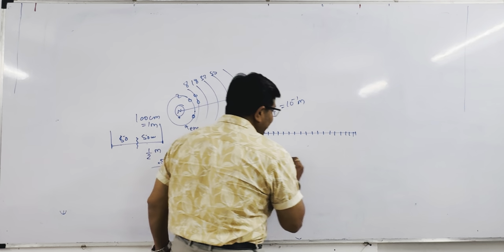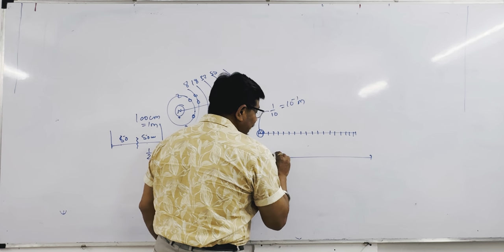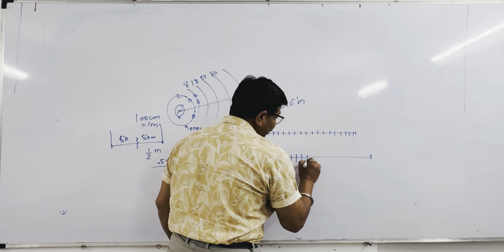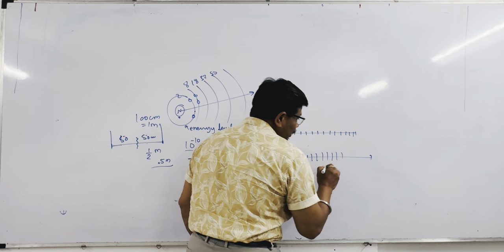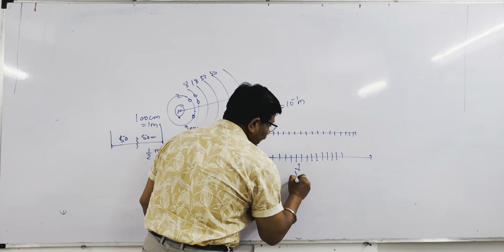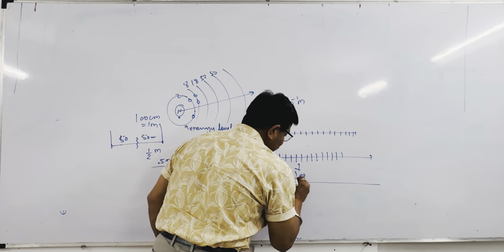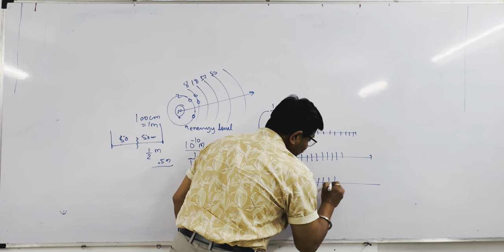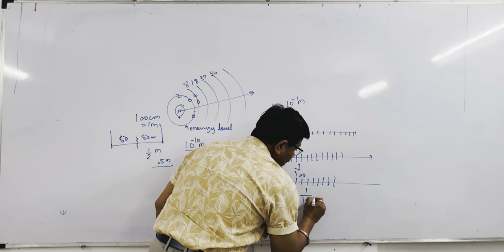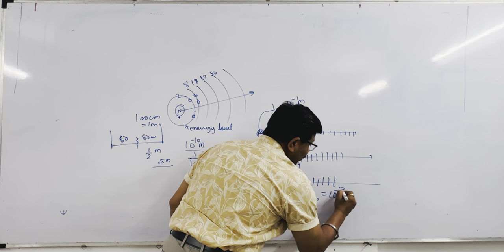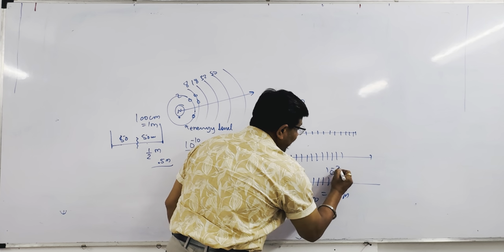If you make 100 pieces, you will get 1 upon 100, which is 10 raised to the power minus 2 meter. If you make 1000 pieces, that is 1 upon 1000, which means 10 raised to the power minus 3 meter.